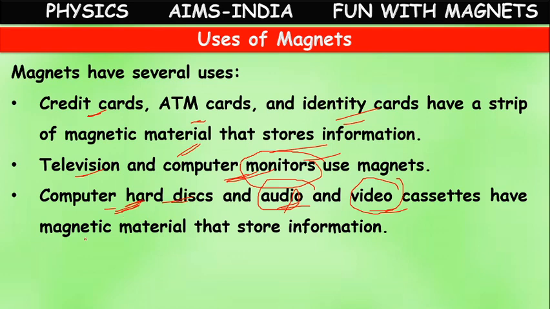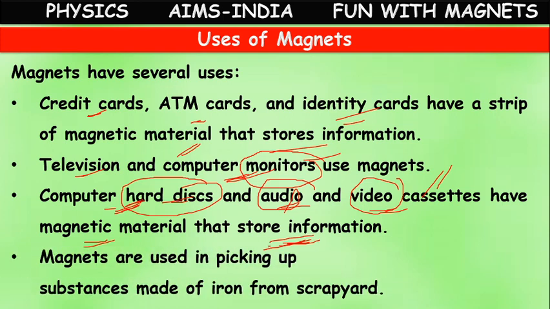They will also store the information. So what is the main purpose of this hard disk, audio cassette, video cassette, pen drive? What is the main purpose of all these things? They are used to store information.